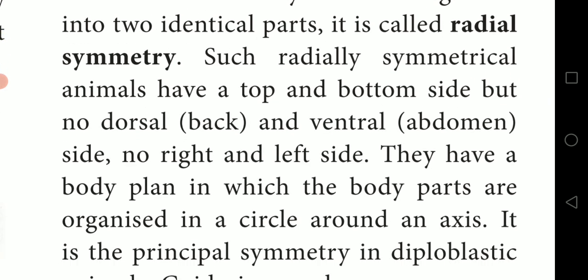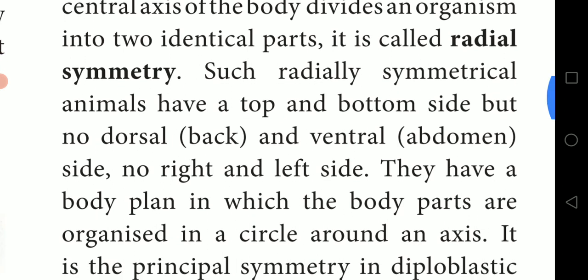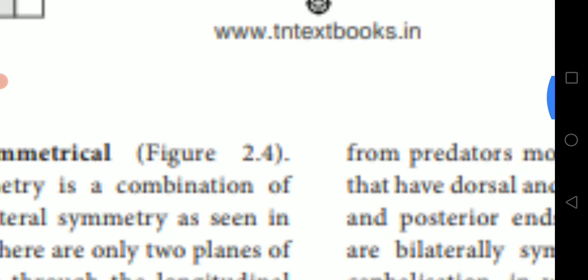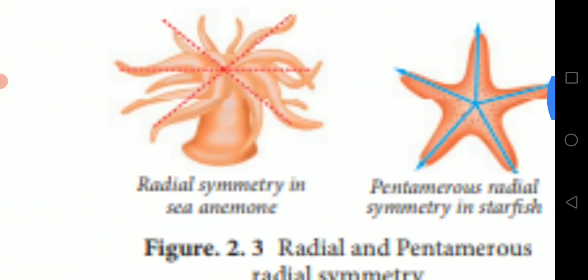Such radially symmetrical animals have a top and bottom side, but no dorsal or ventral. So in radial symmetry they have top and bottom, but they do not have dorsal and ventral. That's the picture that can be seen here. Yes, this is radial symmetry. Top, bottom only.